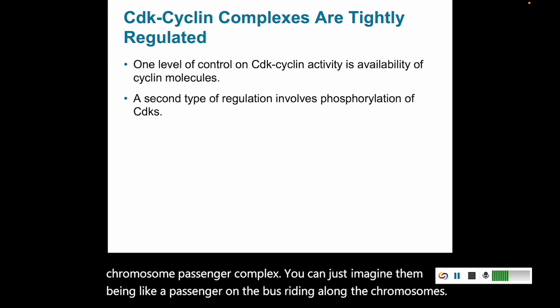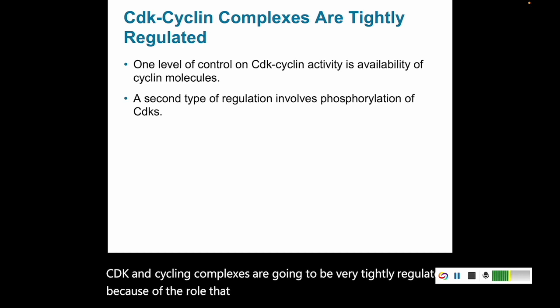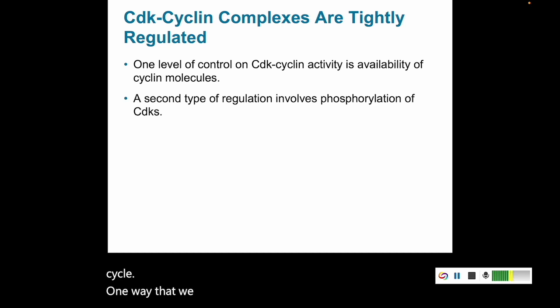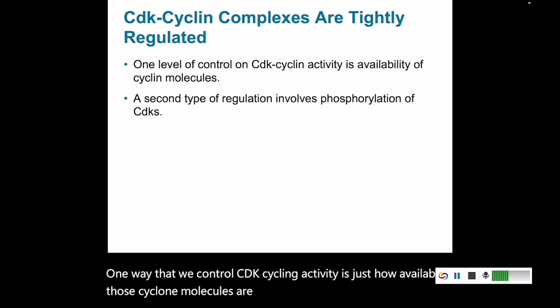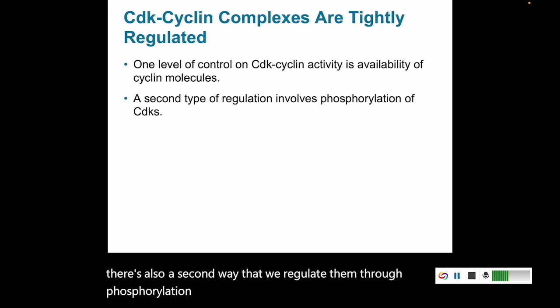CDK and cyclin complexes are going to be very tightly regulated because of the role that they play in moving a cell through the cell cycle. One way that we control Cdk-cyclin activity is just how available those cyclin molecules are, just what we were talking about. But there's also a second way that we regulate them, through phosphorylation and dephosphorylation of the cyclin-dependent kinase.